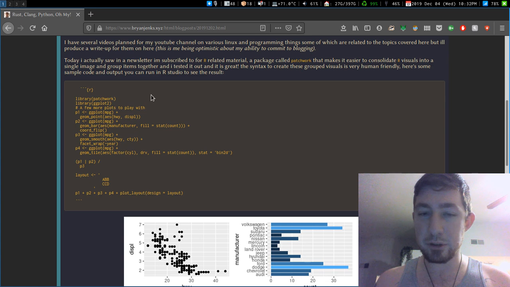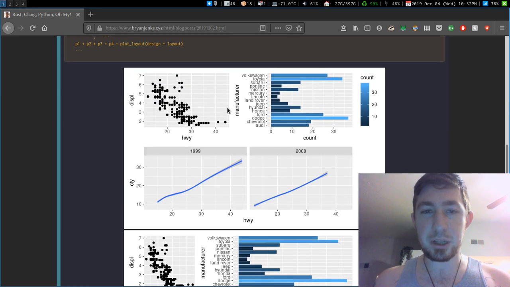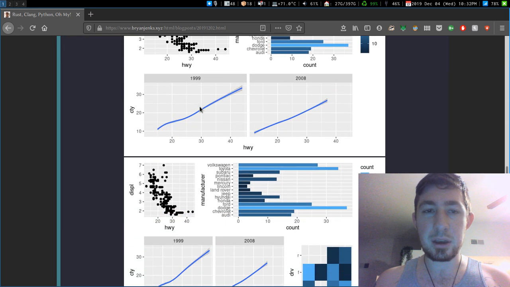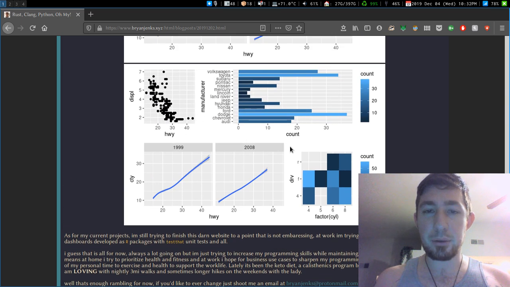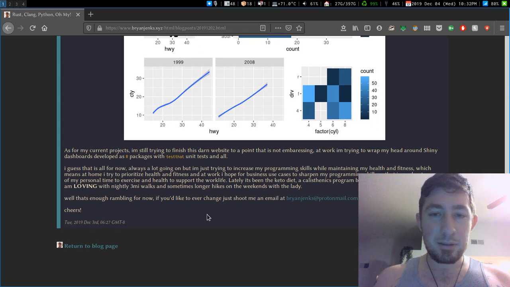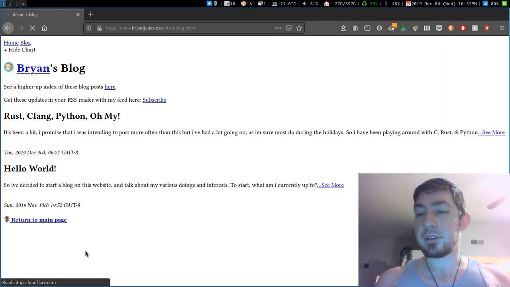But yeah, I posted about how I found this cool package with R called Patchwork that came out in one of the newsletters, and I did the sample ggplots, and it combined them all, and I was playing with that, and I really liked how that worked, so I posted about that. Yeah, you can contact me at that email. But so that's like a blog post.